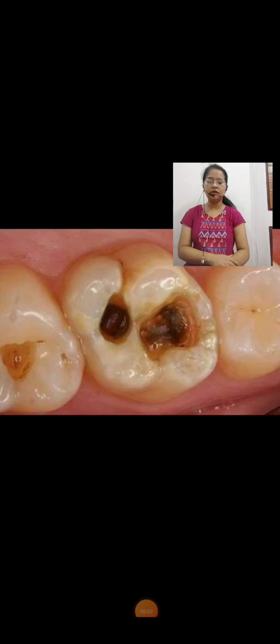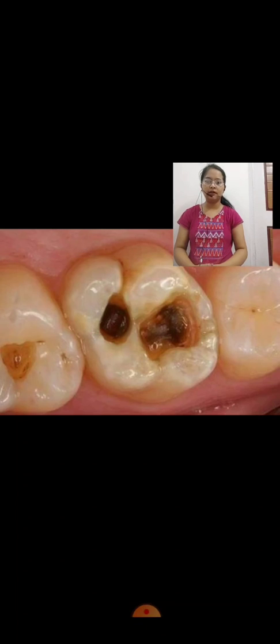Look at this picture, children. See how this plaque reacts with the sugar present in the food and produces acid, and this acid affects our teeth and causes holes. Look at this picture, children. These are the holes of our teeth. These holes and cavities are caused only because we do not brush our teeth properly. Yes or no? Yes, that is why we should brush our teeth properly. Otherwise, this plaque will affect our teeth.